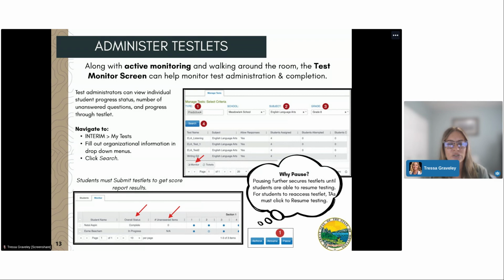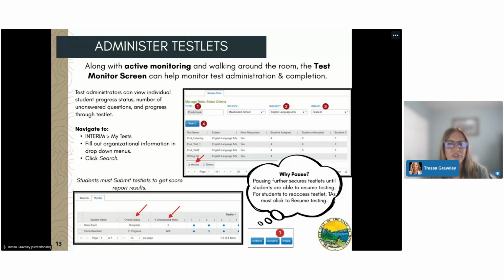So as students take testlets, individual progress can be seen on each individual item for the testlet. A reminder that building level and district level users can also administer testlets to students that are not directly rostered to them, and they can also actively monitor completion as well as view these students in the Test Monitor screen.